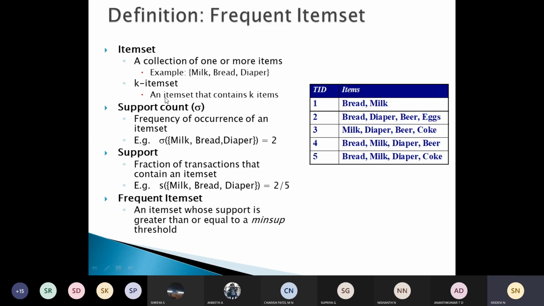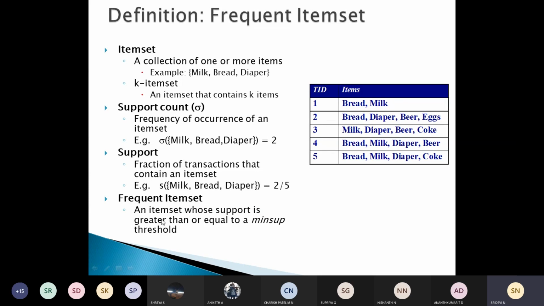A k-item set means an item set that contains k items, and we have support count sigma, that is the frequency of occurrence of an item set. That is, we have this milk, bread, diaper which is appearing twice, and support is the fraction of transactions that contain an item set, that is 2/5. As I said, it is appearing in how many transactions out of capital N, the number of transactions.